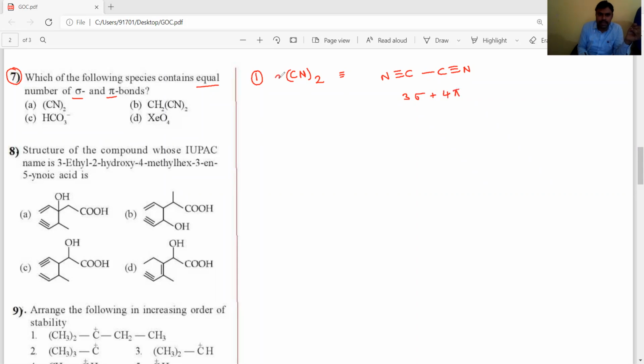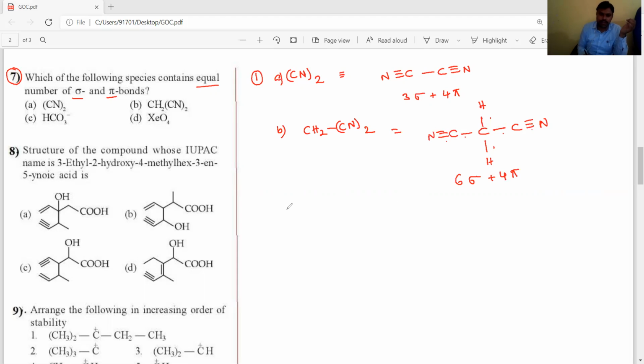Now the second compound, B. You have to observe CH2(CN) twice. That means the carbon is connected with 2 hydrogens and 2 CN groups. CN means C triple bond N. Now it contains 1, 2, 3, 4, 5, 6, so 6 sigma and 4 pi bonds are present.